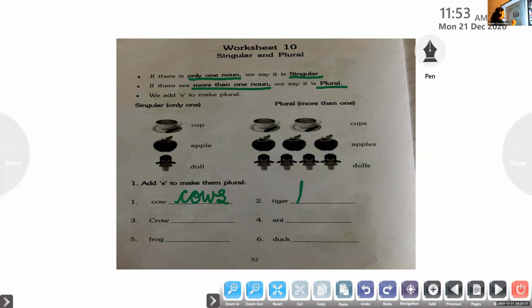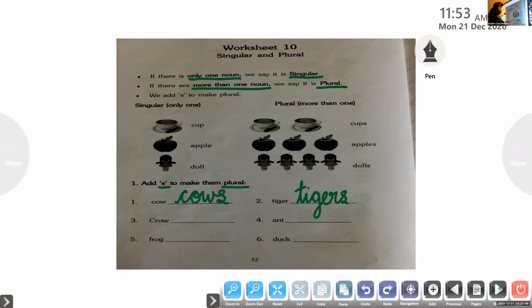Then let us see another example. Tiger, tigers. Page number 32. I said worksheet number 10. Okay. The first rule to make plural is to add S and make plural. Add S at the end of the word and make plural.